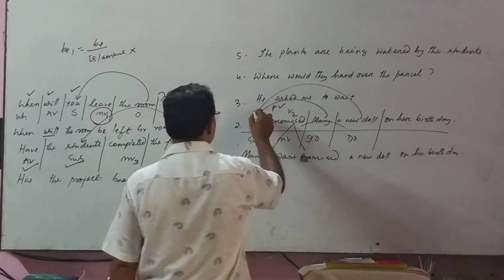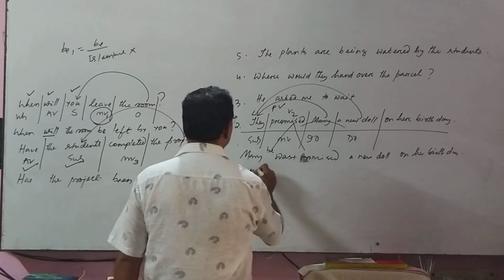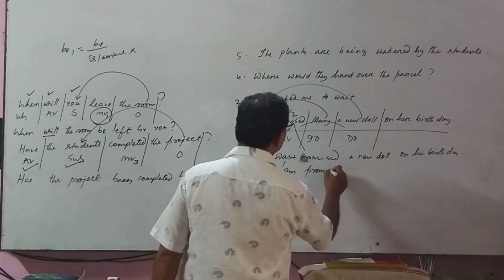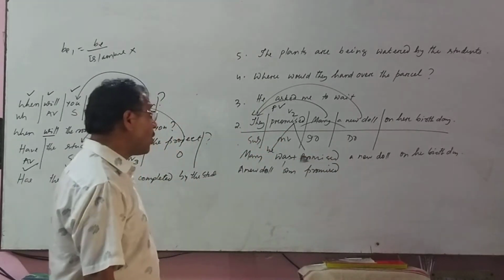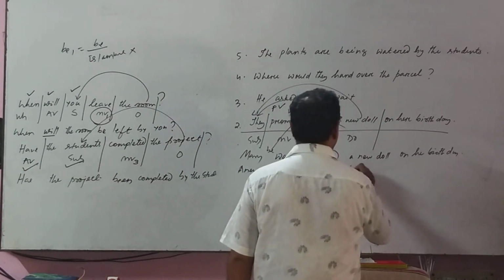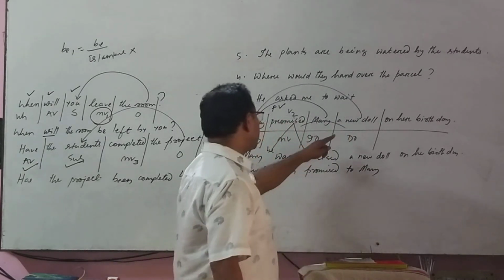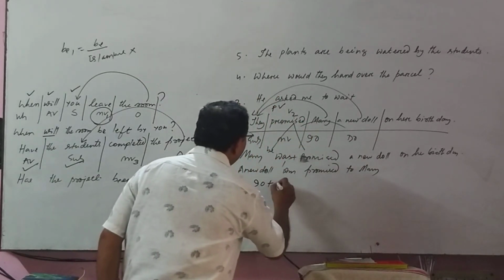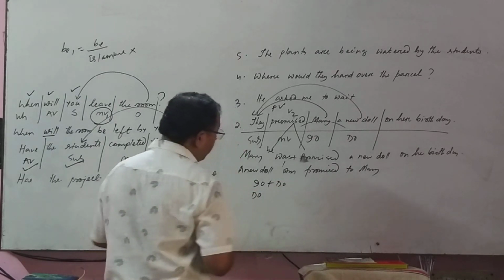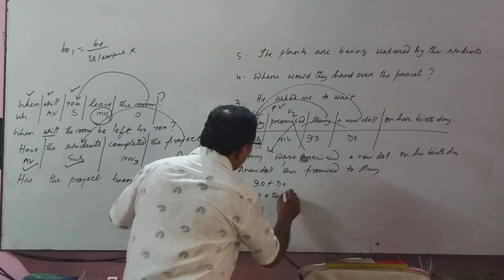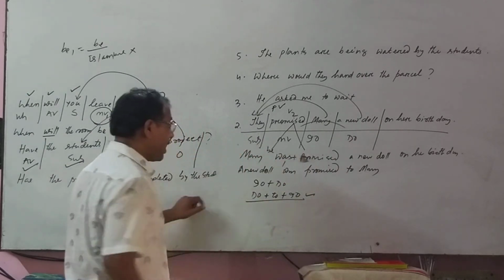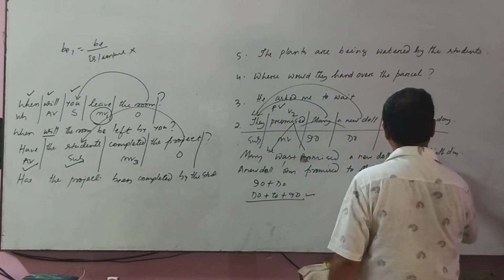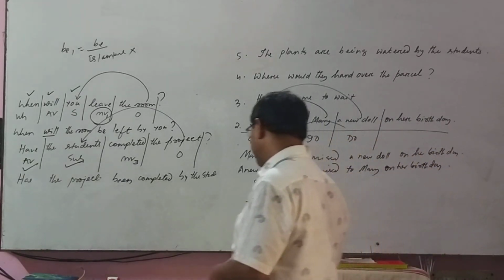Let us take the second example. Take the direct object, a new doll was promised. Same thing. A new doll was promised. Mary, not Mary, but to Mary. Why? Now this is the indirect object. Your system is first indirect, then direct object. If you bring the direct object to the first, then you have to put "to" before the indirect object. This is the sentence: A new doll was promised to Mary on her birthday. Okay? Did you get the same?